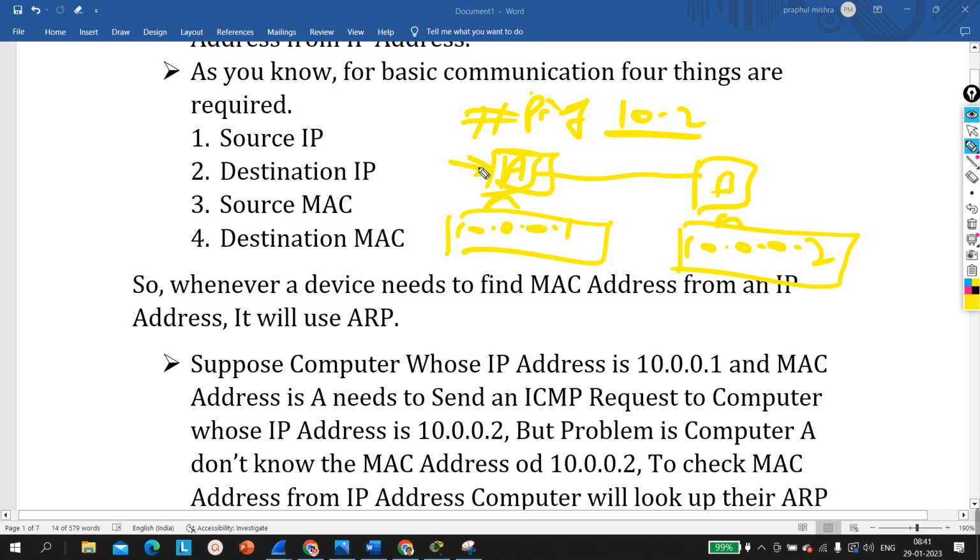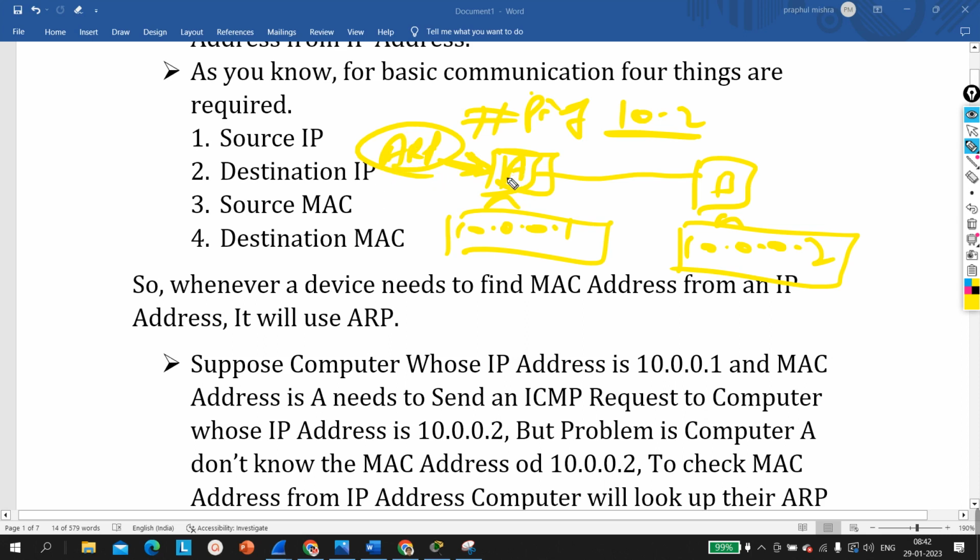So who will provide the destination IP to the machine? You, the network engineer, will provide the destination IP address to the machine. But who will provide the destination MAC address to this machine? Guys, the ARP protocol. For that only the ARP protocol is responsible. Whenever a machine knows the destination IP, the remote device's IP address, but doesn't know the destination MAC address, that time the machine will use the ARP protocol.